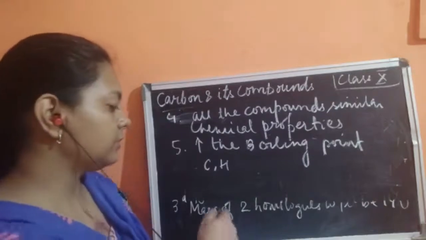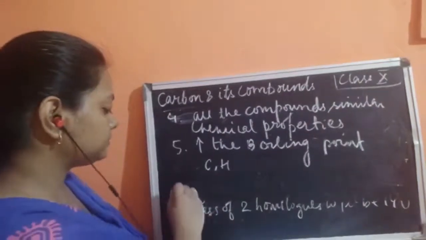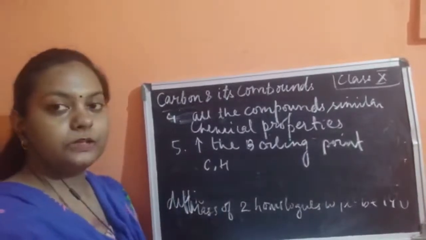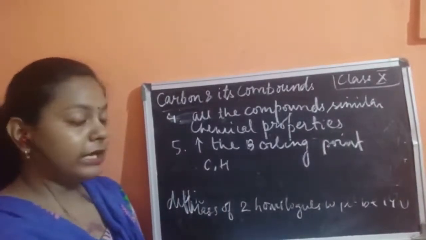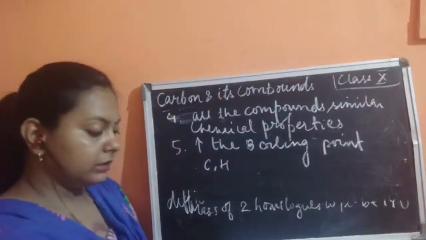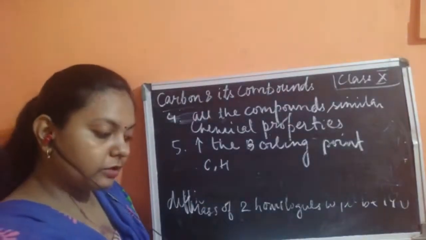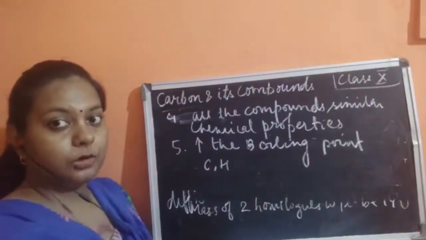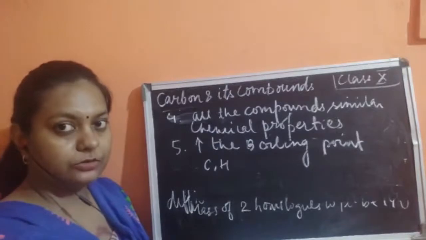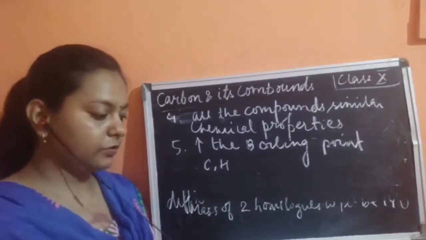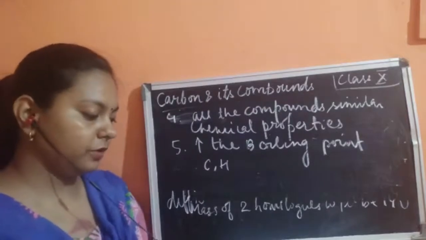Third, the difference in the masses of two adjacent homologues is 14 U. If we subtract them, it gives the same result, a difference of 14 U.